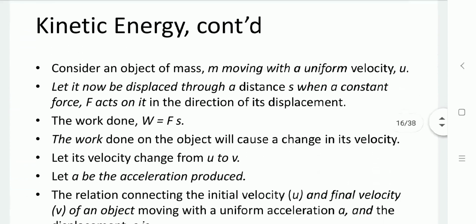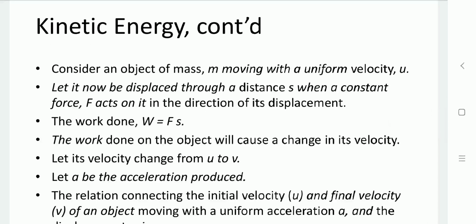Let us take a mass of the object m, which is moving with initial uniform velocity u. Now, a constant force F is applied onto the object and it is displaced through a certain distance s, and the work done is W equal to F into s. Now, after applying that force, the velocity of the object will change from u to v, and the object will accelerate.